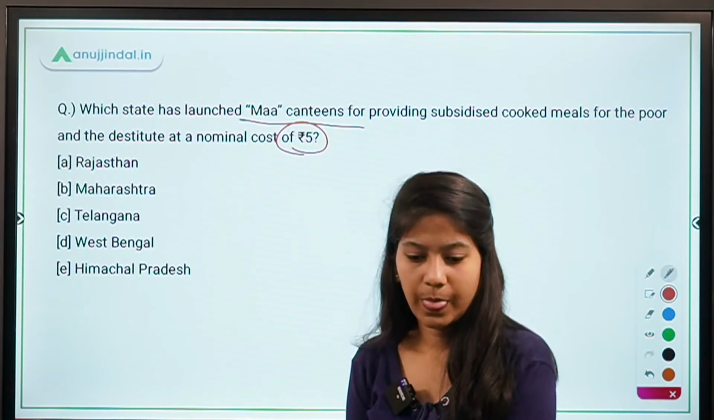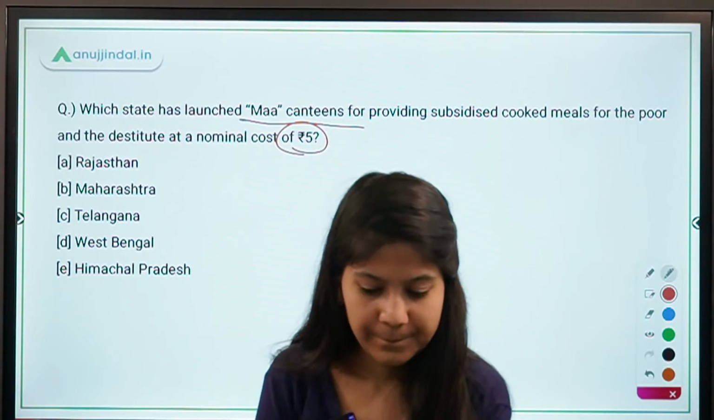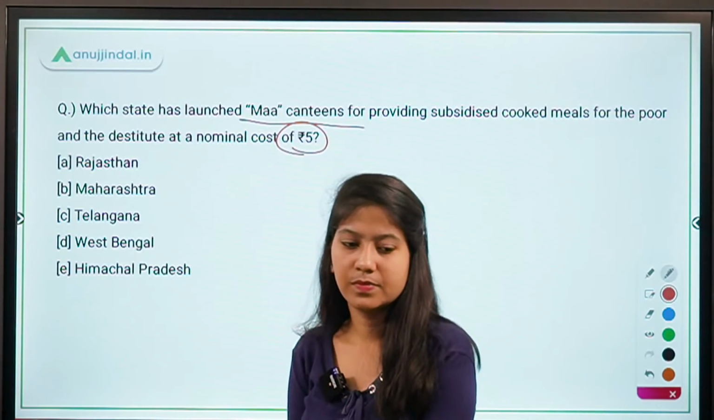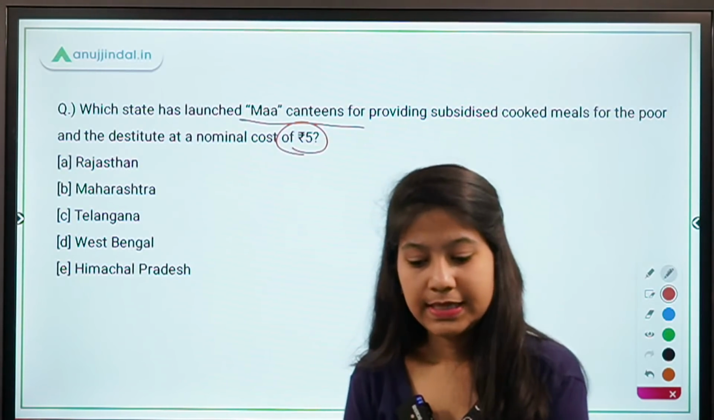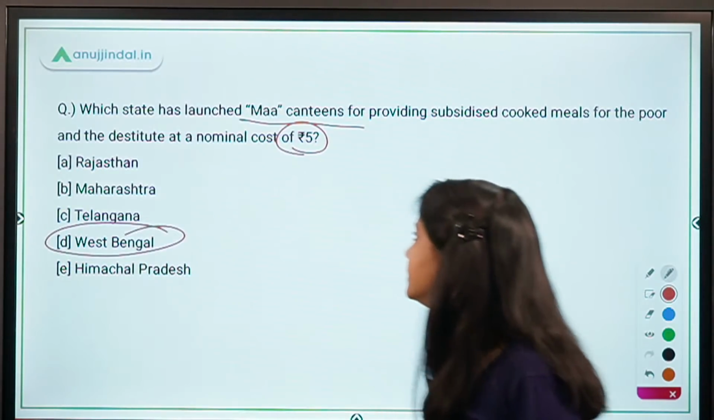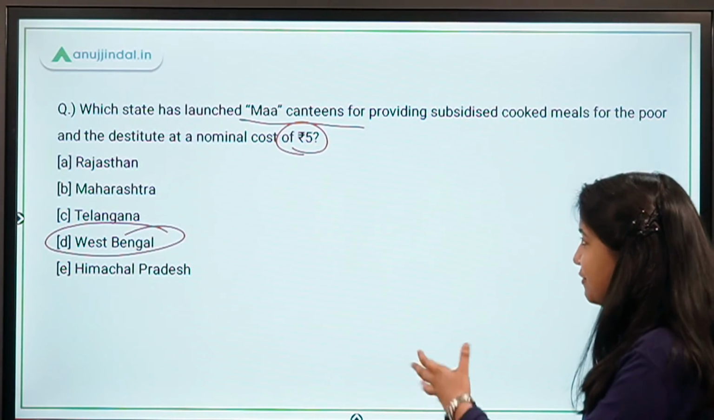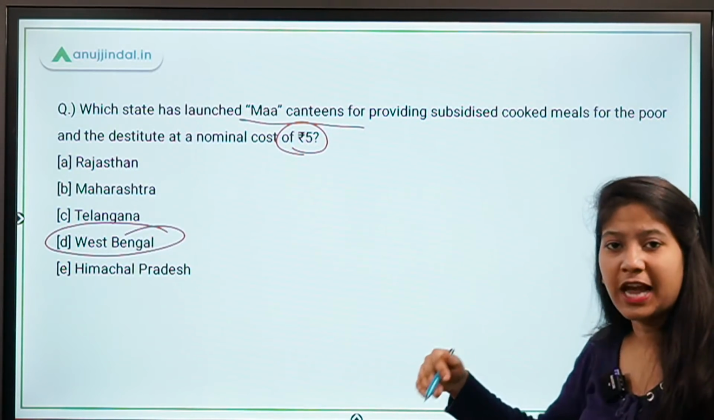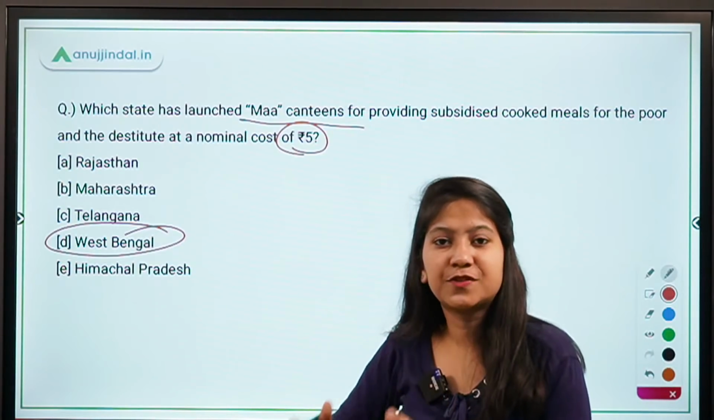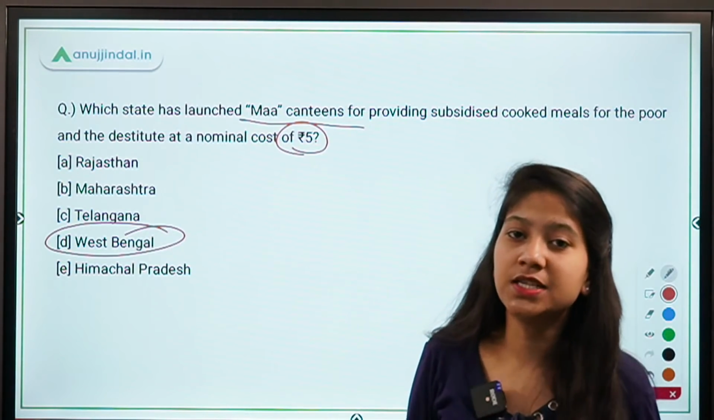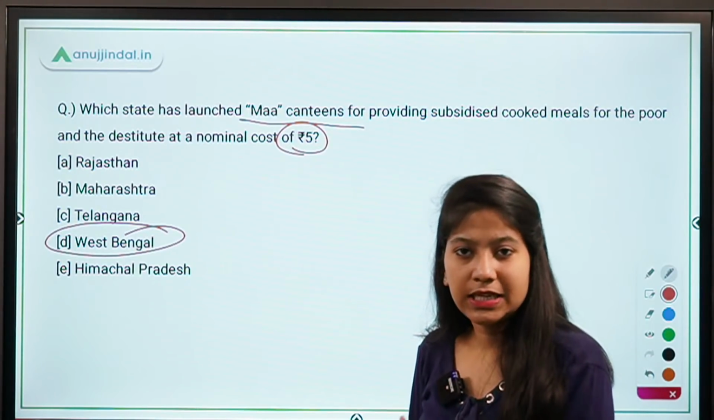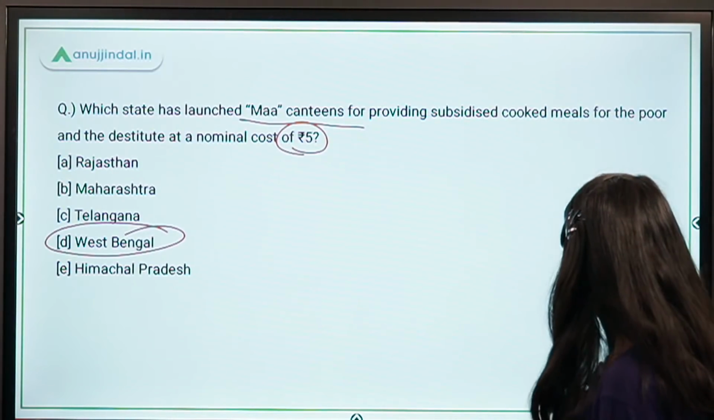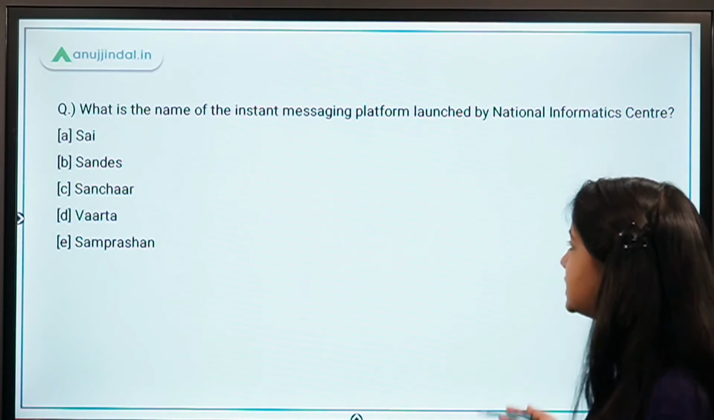Tell me the answer. Yes, each Havni. Sorry, West Bengal. West Bengal has launched Ma canteens, and similar kinds of canteen or food subsidized meal programs are launched in various states as well. Like Anna canteens are there in Tamil Nadu and Indra Rasoi is in Rajasthan. So similar kind of programs are there in different states.